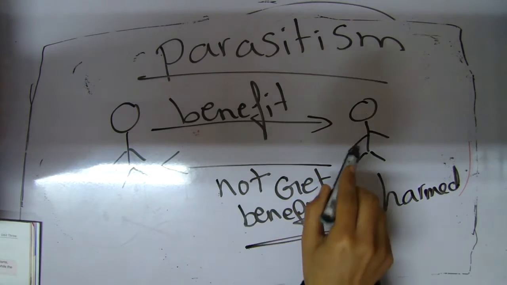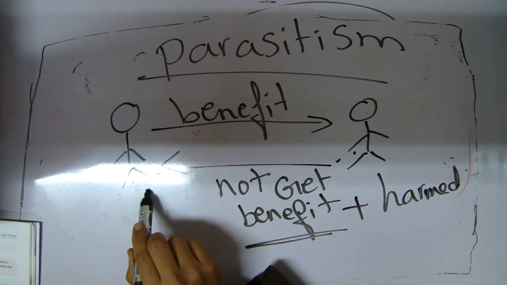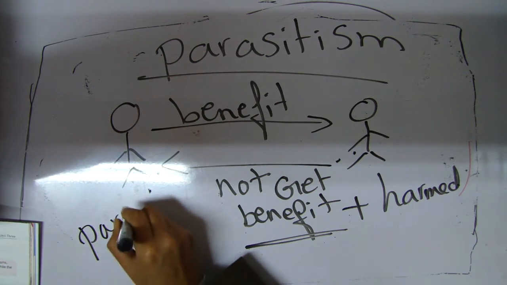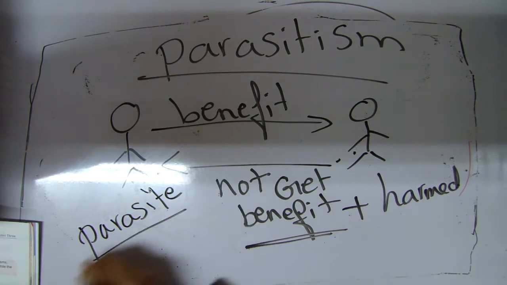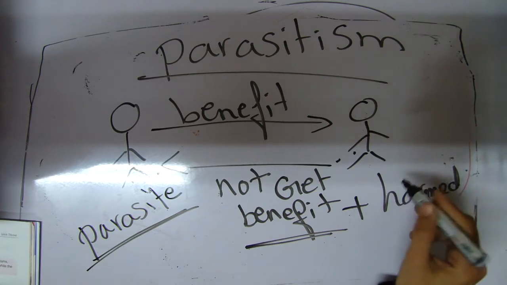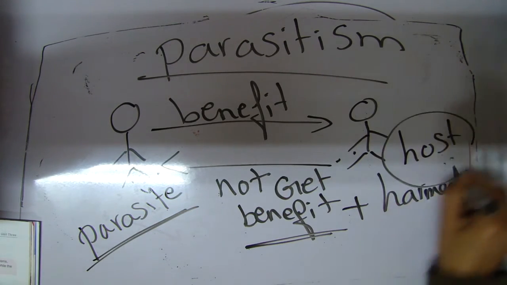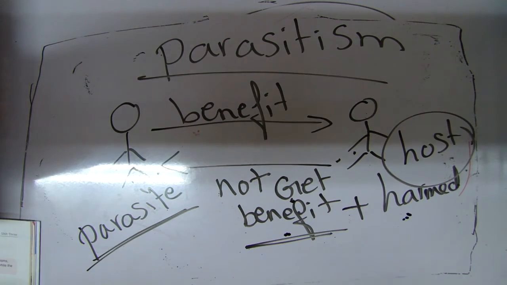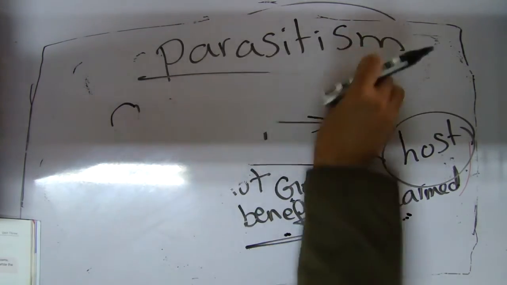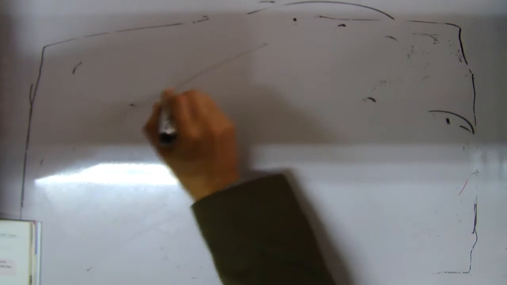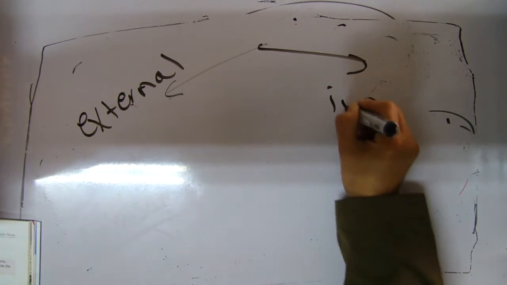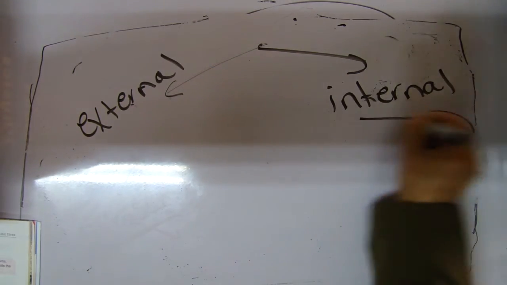Again, it is a food relationship between two different living organisms, with one benefiting from the other, which is known as the parasite. It's called the parasite, while the other one is called the host, which does not get benefit and at the same time is harmed. We have two types of parasitism. External, which lives outside the body. Internal, which lives inside the body.